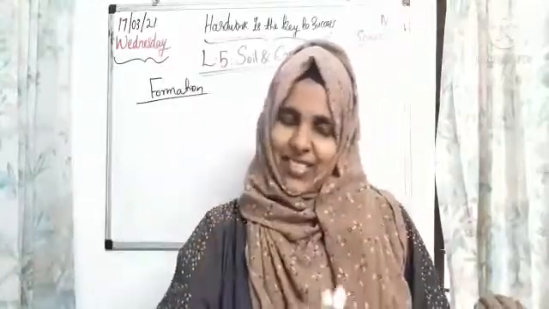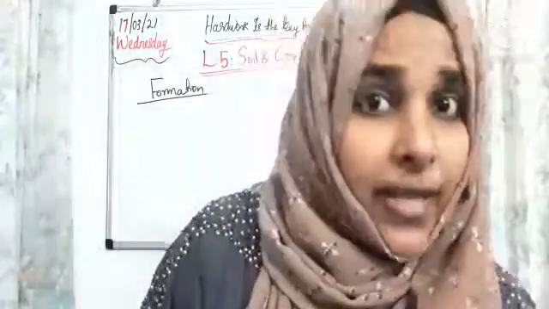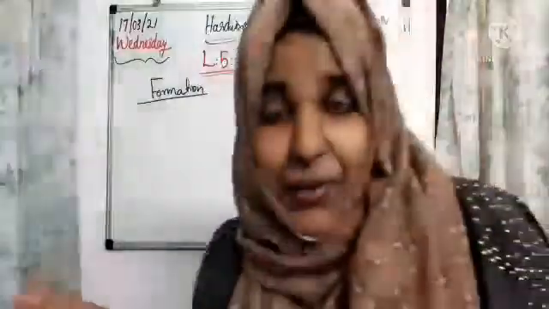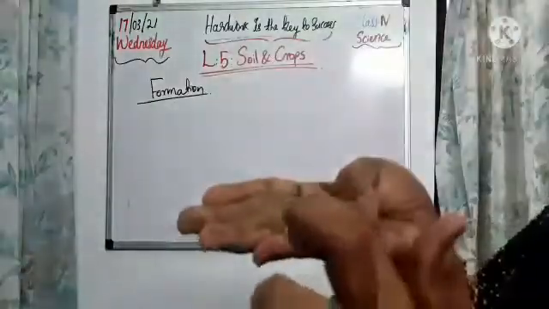So let's check it. I already informed you that, in one word, soils are formed from the rocks. Children, can you imagine soils being formed from rocks? It is very difficult to imagine.